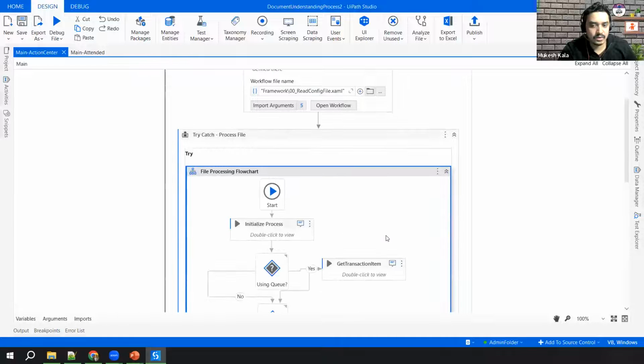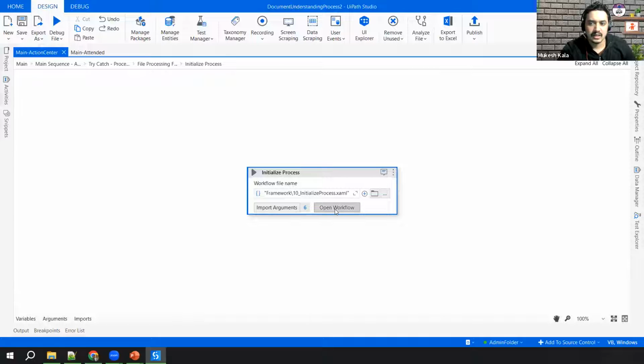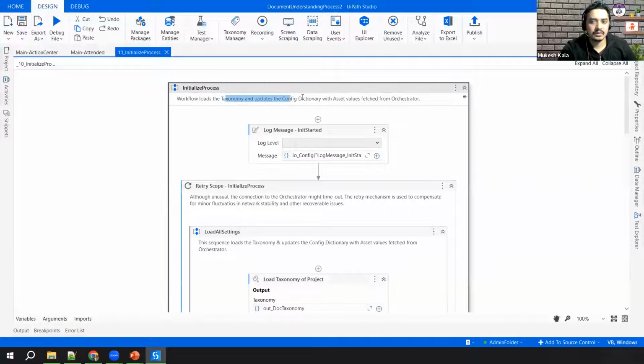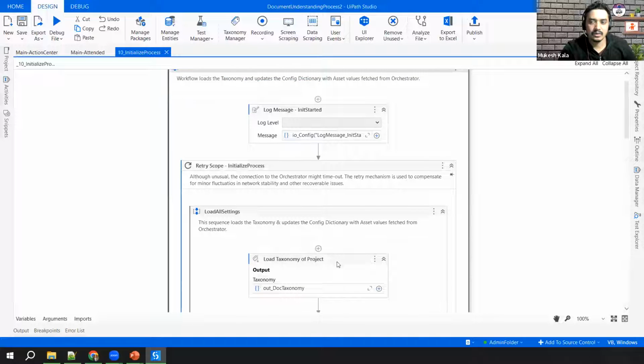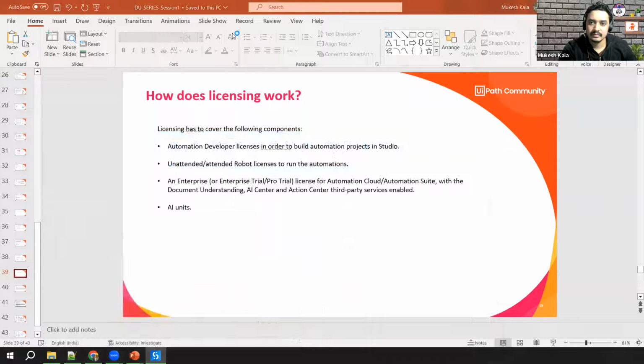Then here you have a flow chart. The first thing is initialize the process. If you read through the code, it is absolutely simple. Initialize the process is nothing but loading of the taxonomy, and here you have an activity called Load Taxonomy. Where is this taxonomy available? Whenever you include the Intelligent OCR activities, you get this thing called the Taxonomy Manager. I click on that, and it will open the Taxonomy Manager for you.